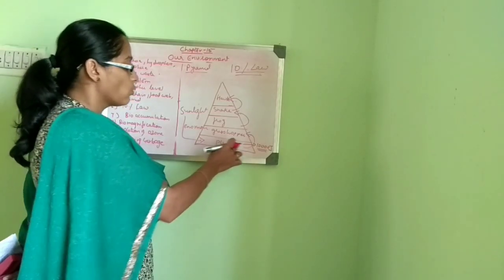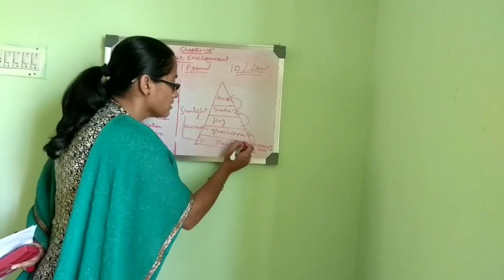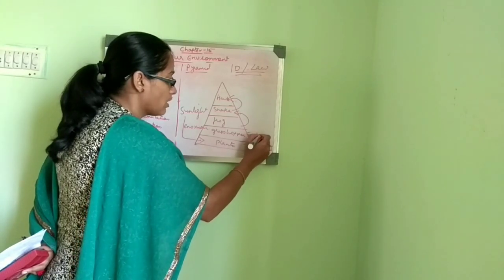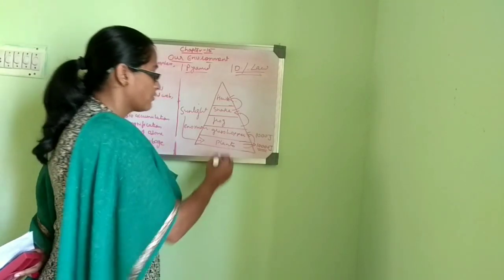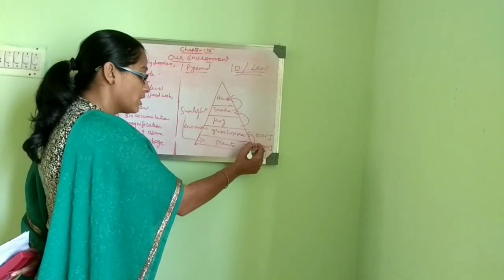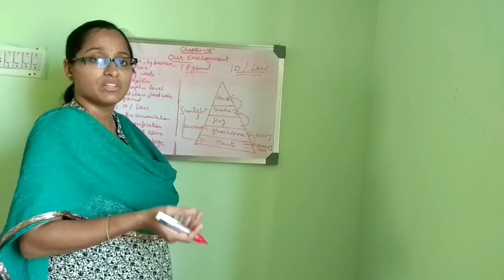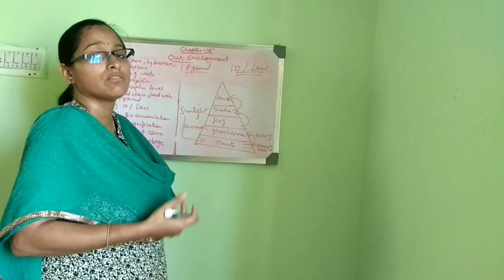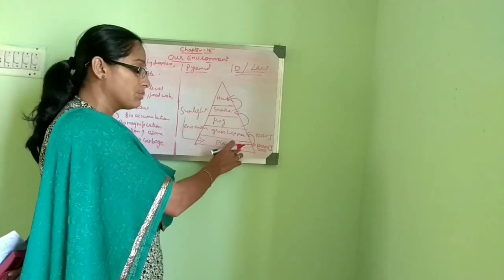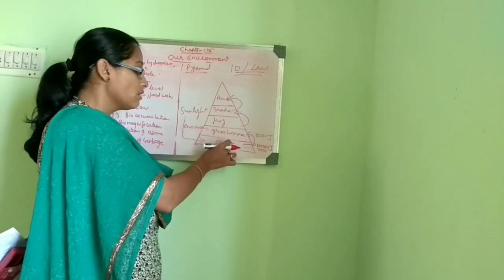So you can see that only 10% of 10,000 joules will be transferred to the next level, that is to the grasshopper. So 10% of 10,000, only 1,000 joules of energy, will be transferred from plants to grasshopper. The plants have a lot of activities, like respiration, preparation of food, and various other processes, so more energy is utilized for their own purposes. From there only 1,000 joules get transferred when the grasshopper eats the plants.